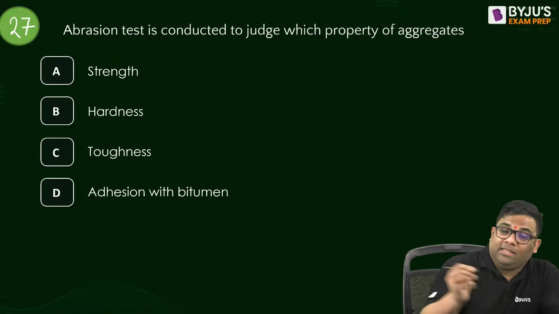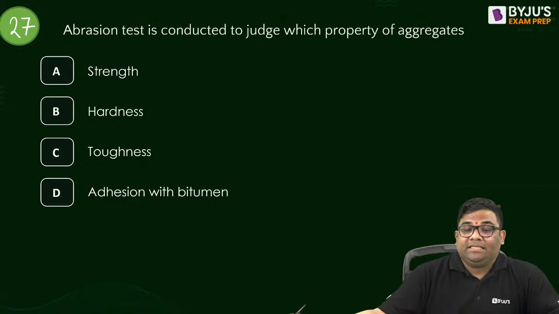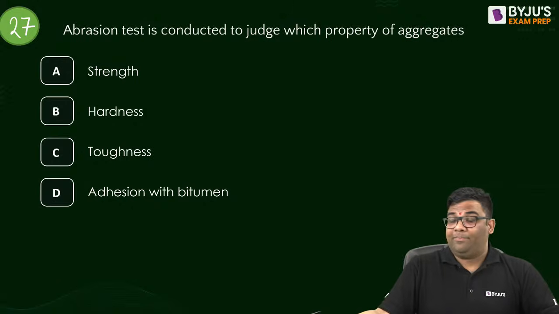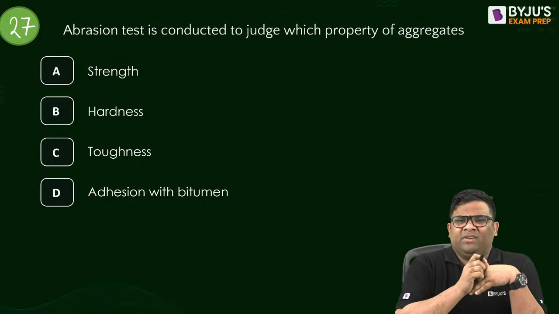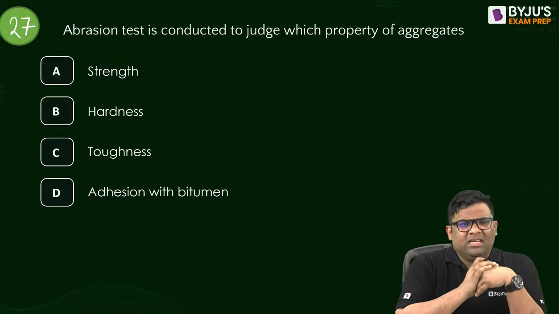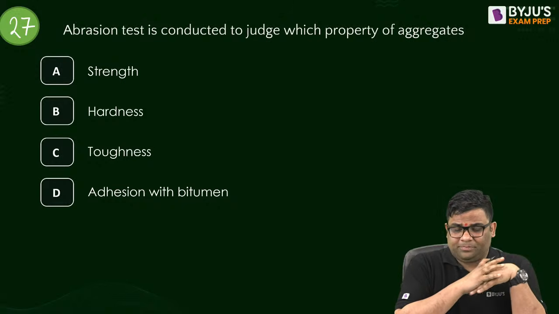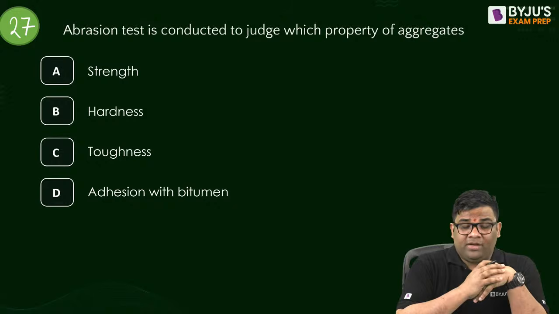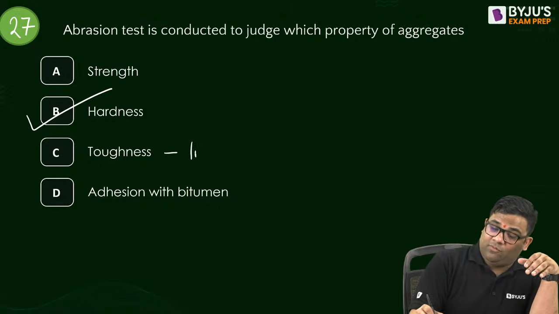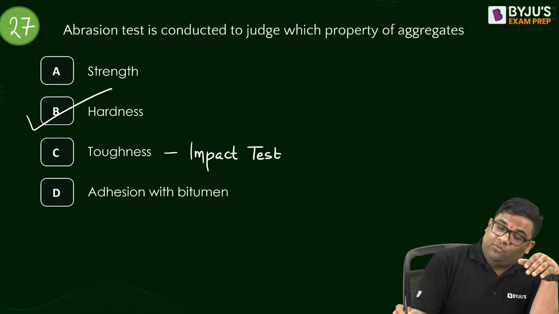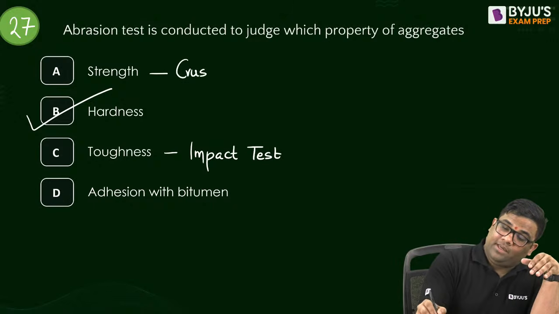Answer this. The abrasion test is conducted to judge which criteria of aggregate? Very straightforward question. Question number 27, abrasion test. Very easy. It is hardness, it is not toughness. Toughness we conduct impact test. And for strength we conduct crushing test.